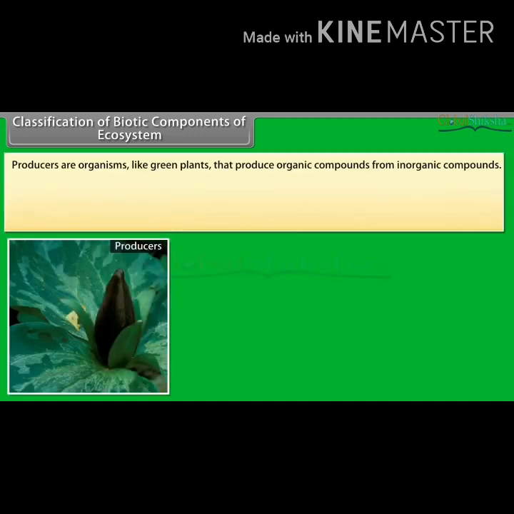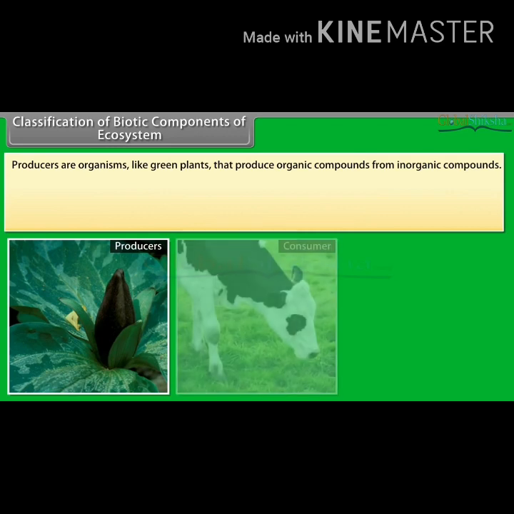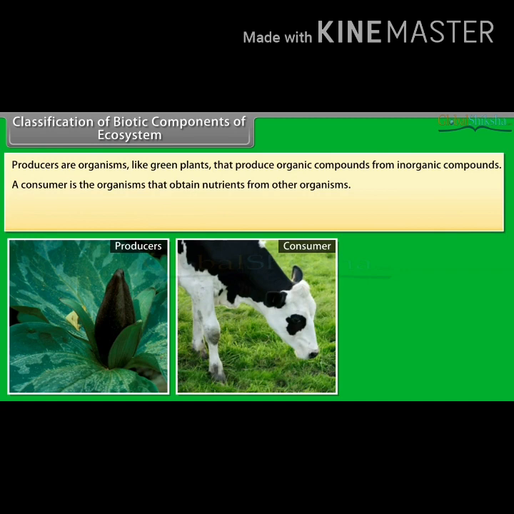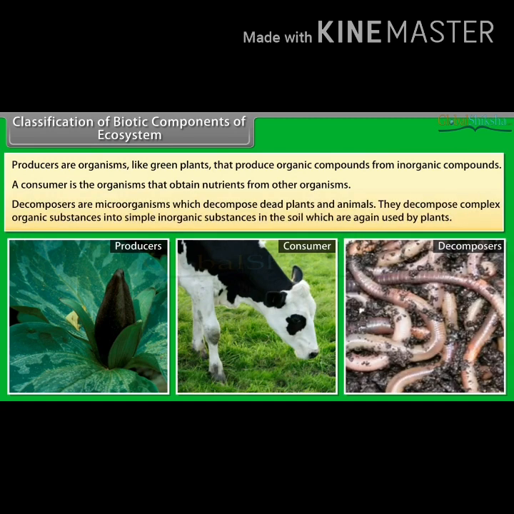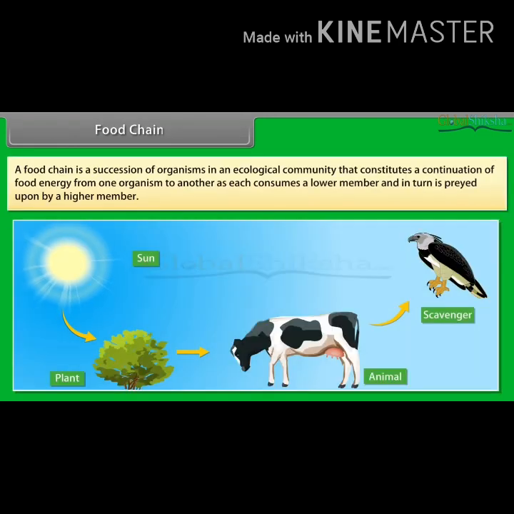Next, producers are organisms like green plants that produce organic compounds from inorganic compounds. A consumer is the organism that obtains nutrients from other organisms. Decomposers are usually microorganisms which decompose dead plants and animals. They decompose complex organic substances into simpler inorganic substances in the soil, which are again used by plants.